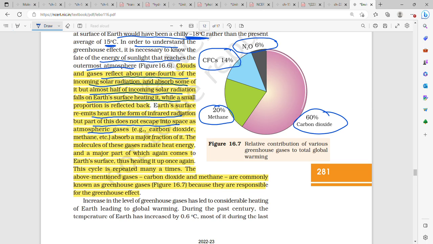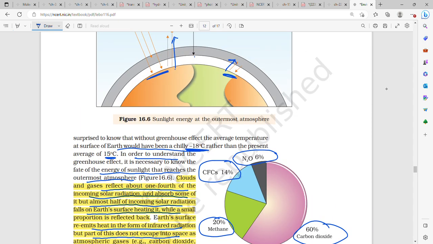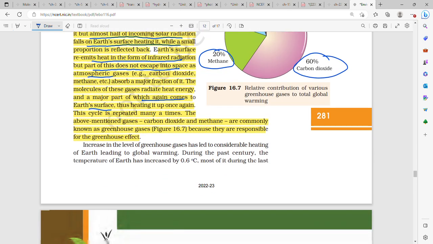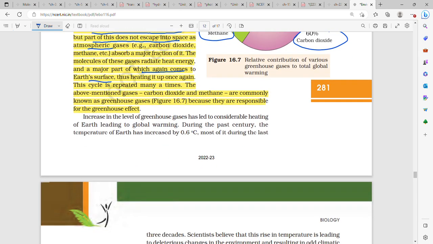The molecules of these gases radiate heat energy, a major part of it again comes to the Earth's surface, thus heating it up once again. This cycle is repeated many times.